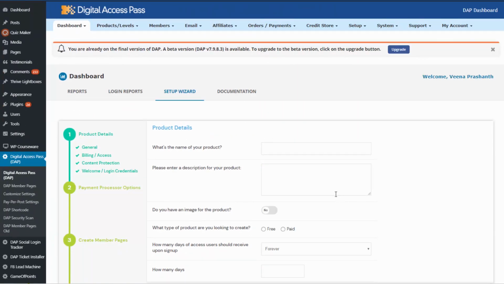Also, we release new DApp updates all the time, but it's really easy to upgrade DApp. All you have to do is click on the upgrade button. You will see an upgrade button. If you are on an older version of DApp, just click on it to complete the upgrade with the click of a button. In fact, DApp also comes with the setup wizard.